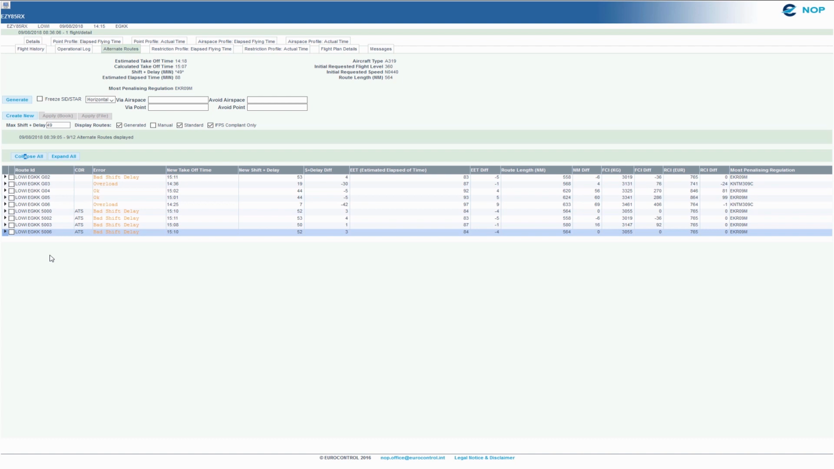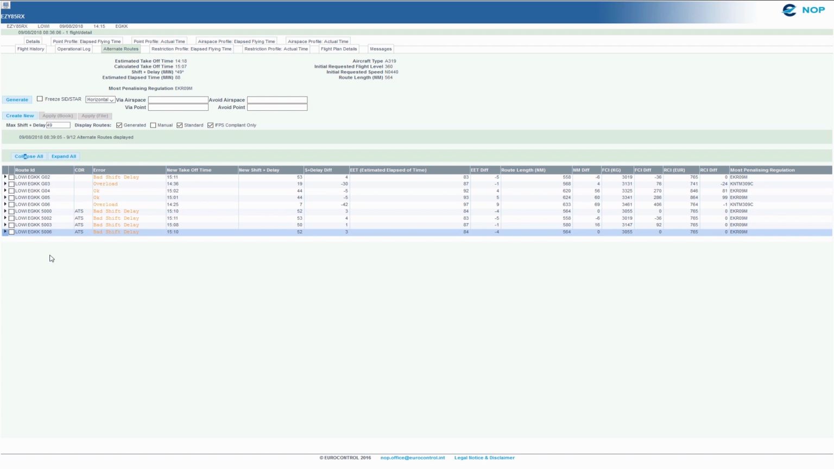To help you to take your decision, other info are also available: the estimated elapsed time, the route length, the FCI, the fuel consumption indicator, the RCI, the route charge indicator, and the differences between the alternative route and the current one. If no route suits you, the AOWIR offers other possibilities to generate and test alternative routes.